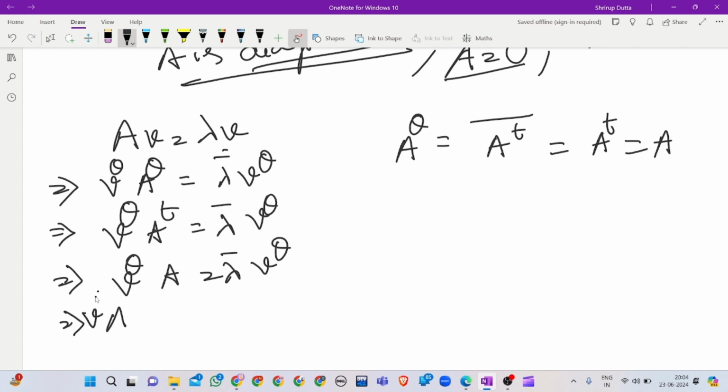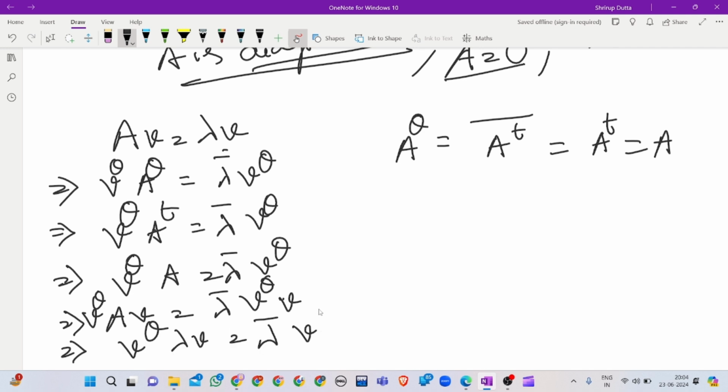Now if we apply v on both sides, using A v equal to lambda v, we get v star lambda v equal to lambda bar v star v.